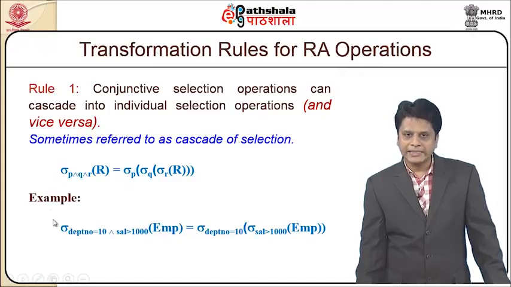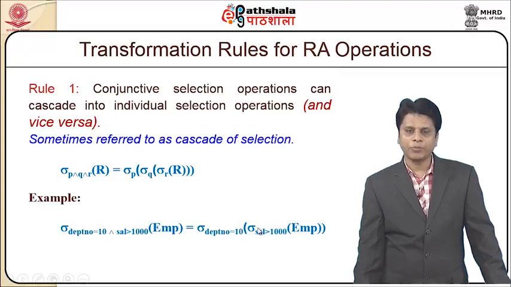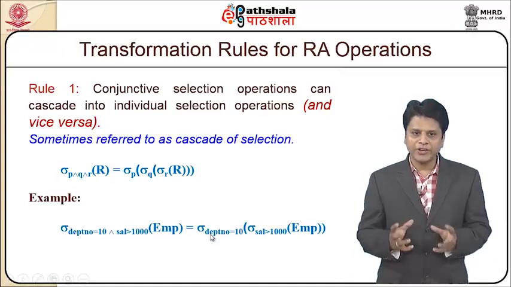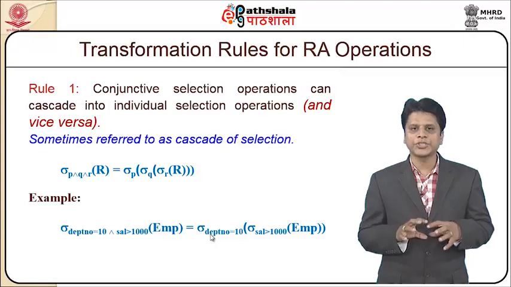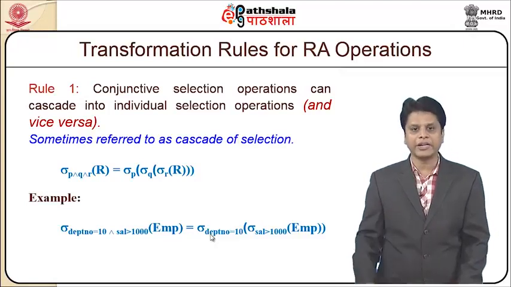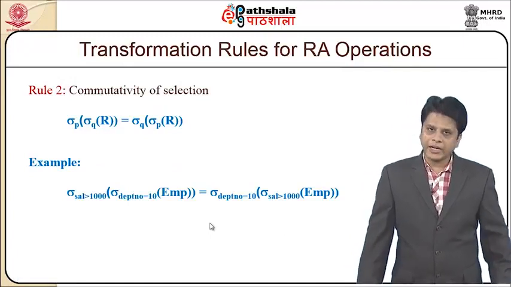So the example that we can consider for this would be, from an employee table I am to consider department number is equal to 10 and salary greater than 100. This can also be represented as, from employee I can take people who are getting salary more than 1000 and their department number should be 10. So both will fetch us the same result, but which would fetch you a result which is more optimized and very time limited? So there is a second rule.